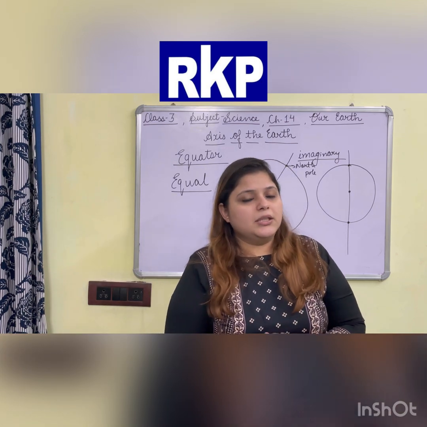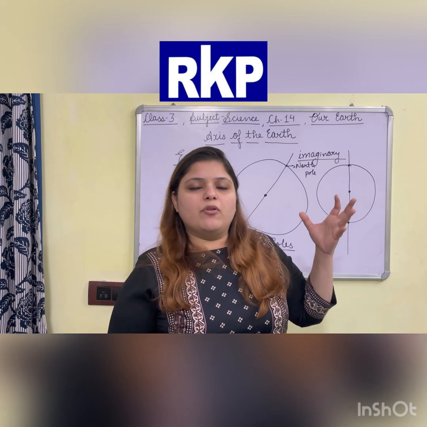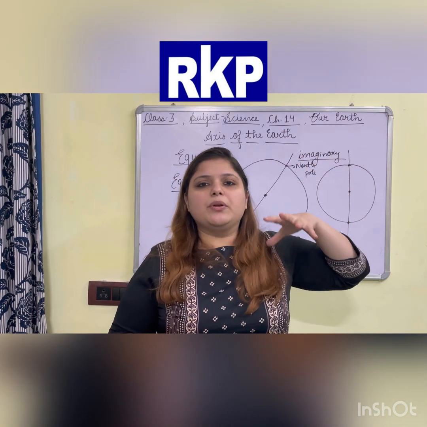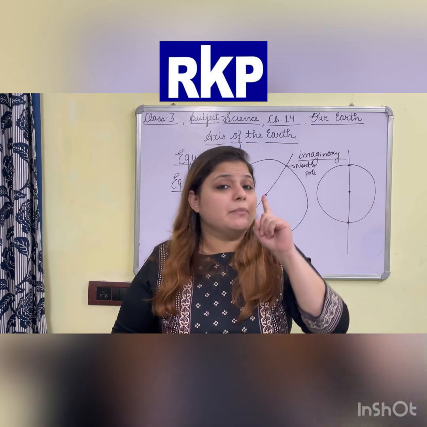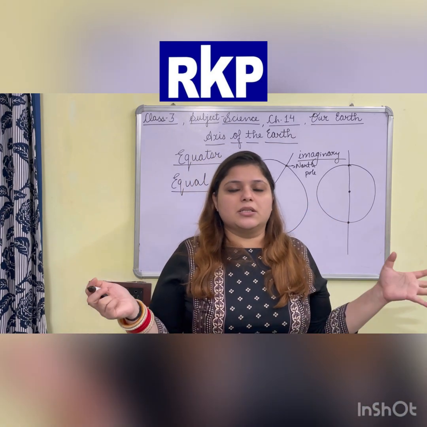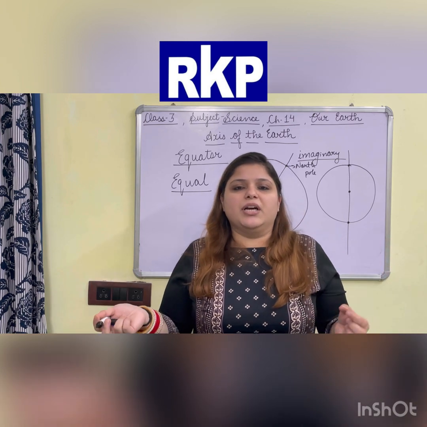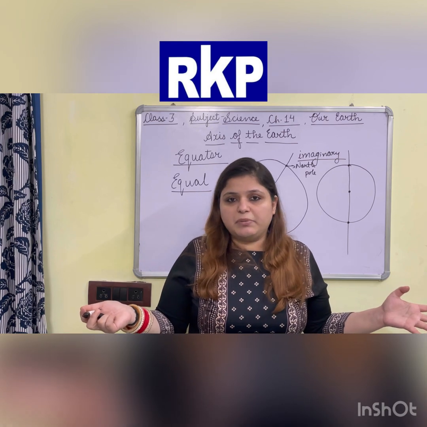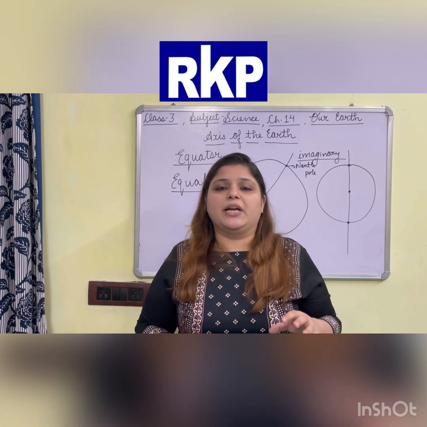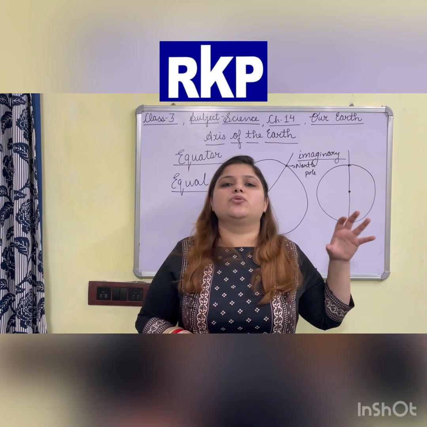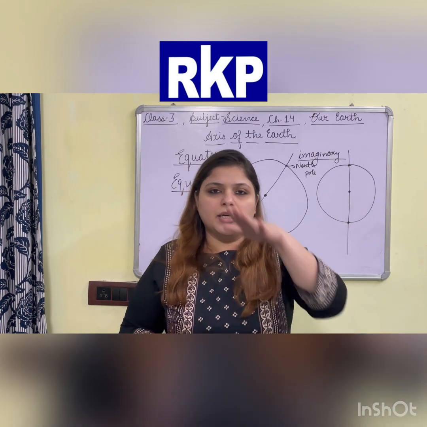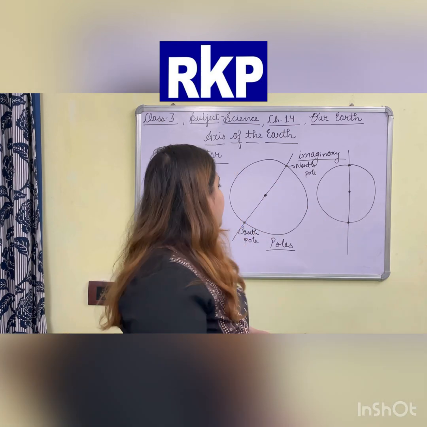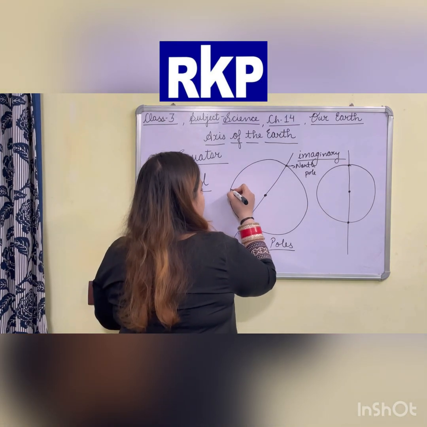If the earth is also like a ball, and I want to make two equal parts of the earth, I cannot do it, but I can imagine it in my mind. The earth is such a big planet, and we are just small living things on it. We cannot cut the planet, but we can imagine that if we cut it into two equal halves, it will be cut from the center.